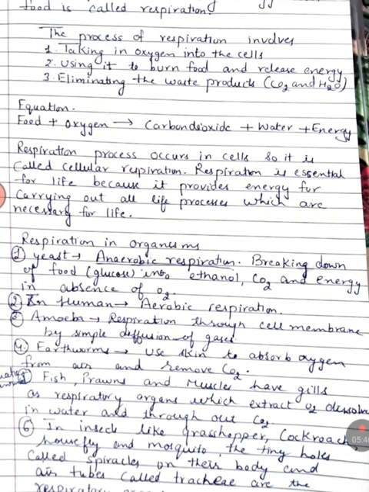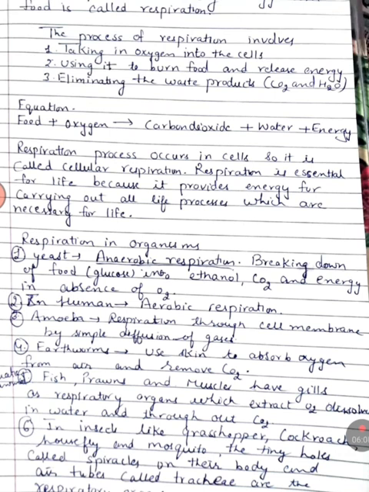Next example is earthworms. How do earthworms do respiration? They use their skin to absorb oxygen from air and remove carbon dioxide. Next examples are fish, prawns, mussels.